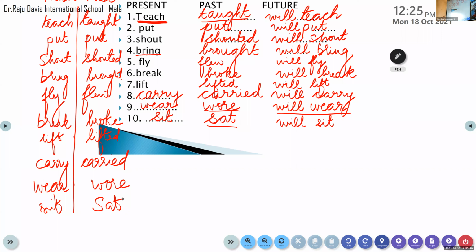I have written it once. I wanted all of you to write it once in your rough book. If you are finished with your workbook exercises, all of you please take your rough book and write it once. Only the present tense and the past tense form. You have to learn it by heart, my dear children.